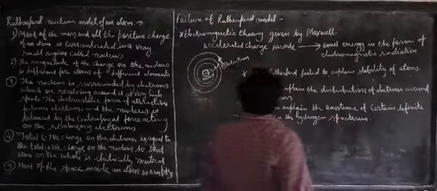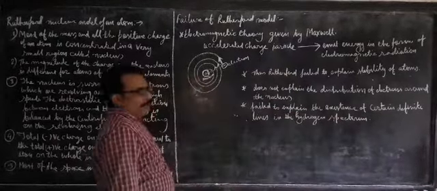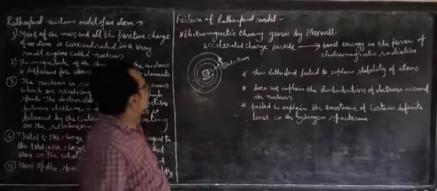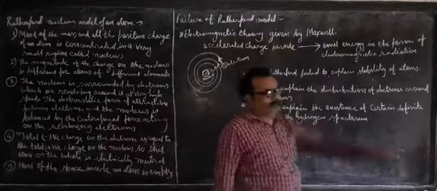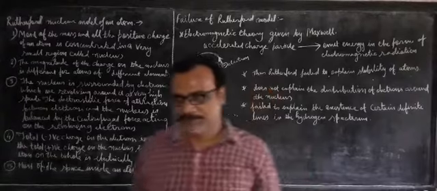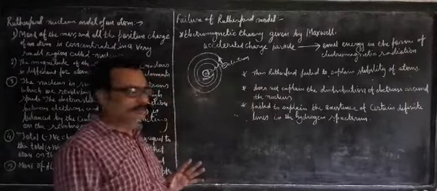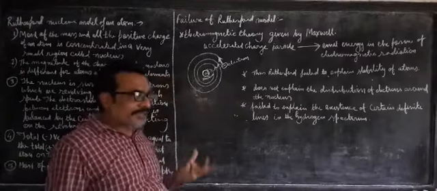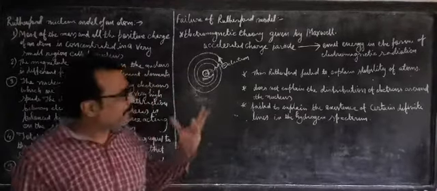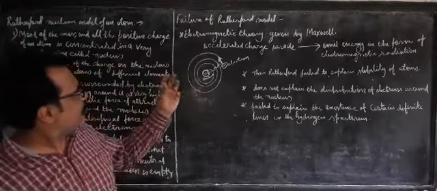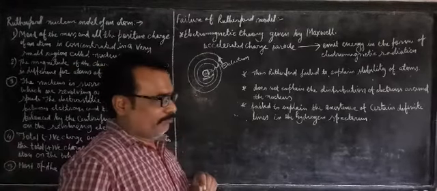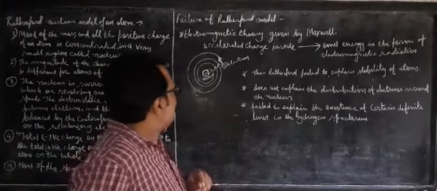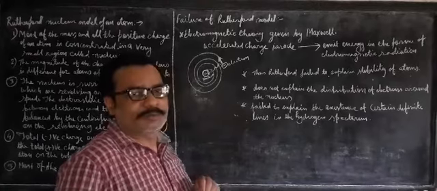I will explain the failure of the Rutherford model. Till the electromagnetic theory came into the picture by Maxwell, this theory was perfect. When Maxwell came out with the electromagnetic theory, we got a problem with this Rutherford model.